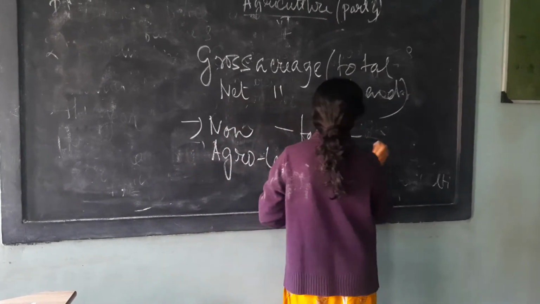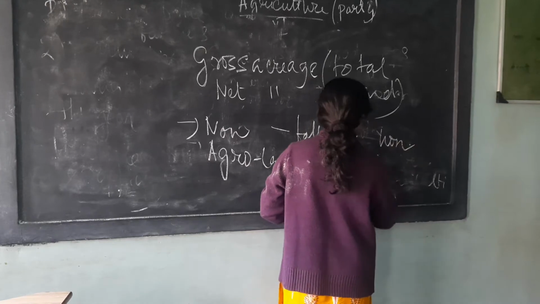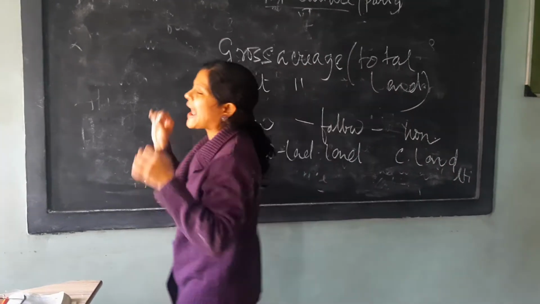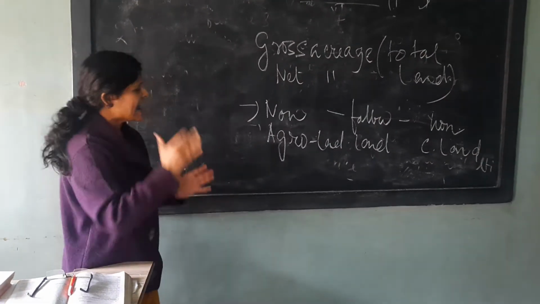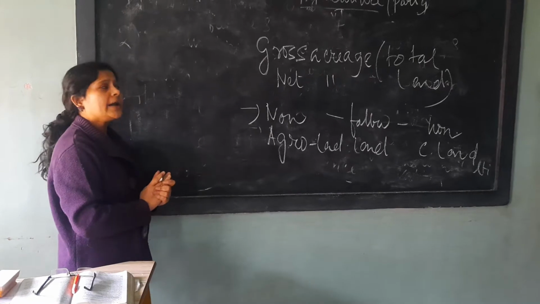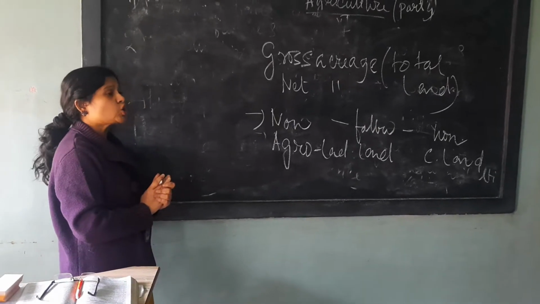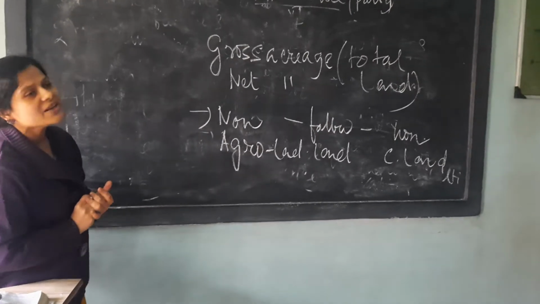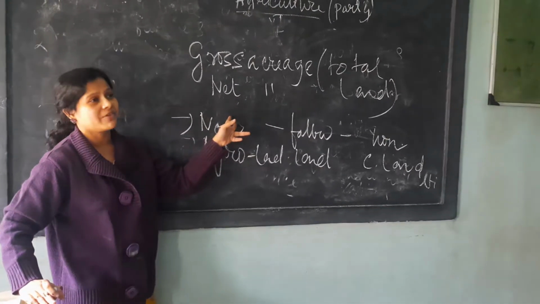Number three, non-cultivable land. If these three are deducted from the entire amount of land existing in the world or in our country, then we get the net acreage. It means the total effective land available for the purpose of cultivation is known as net acreage.